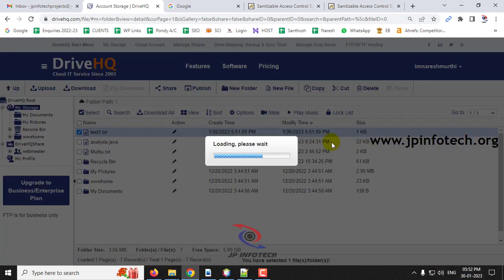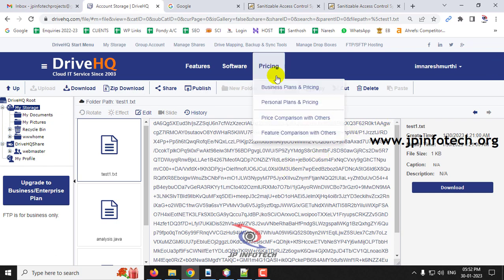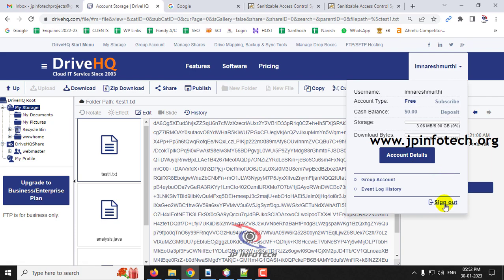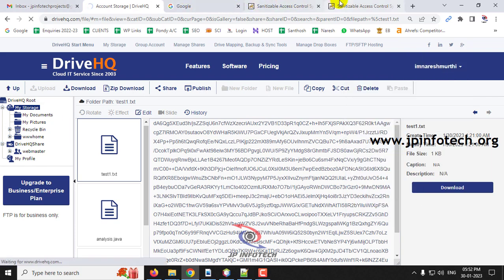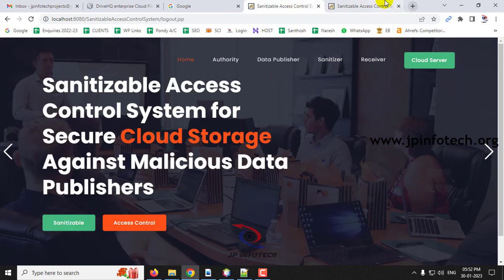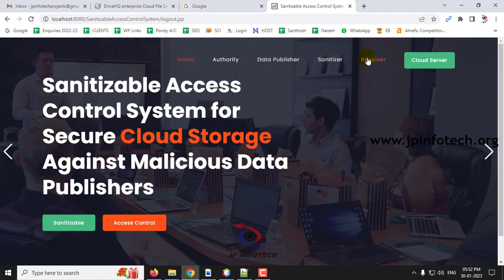So just if you click this file, you can see the file has been completely encrypted, and also it has been sanitized, so you cannot get the data that is available in the cloud. So now let me sign out from this Drive HQ part. So now let me sign out from this cloud part. So now let me go to the receiver part.